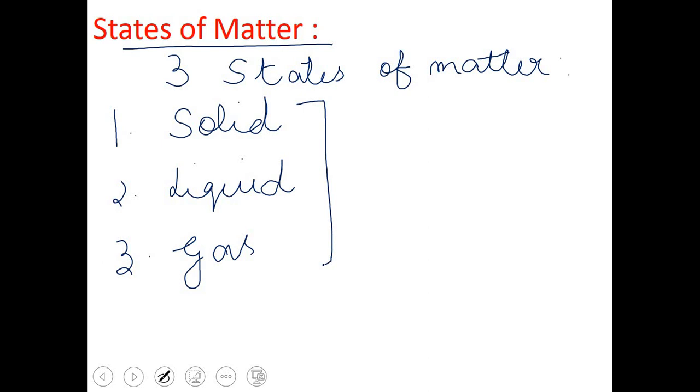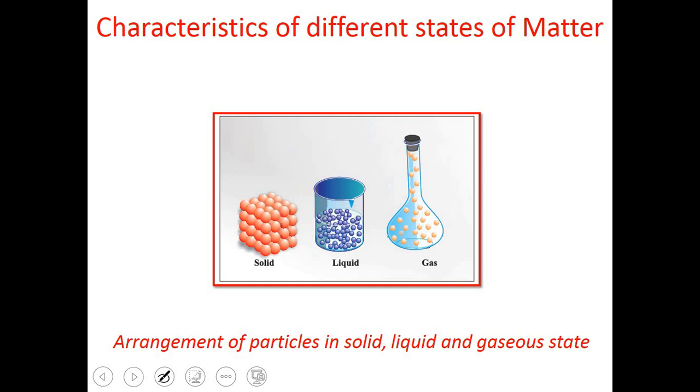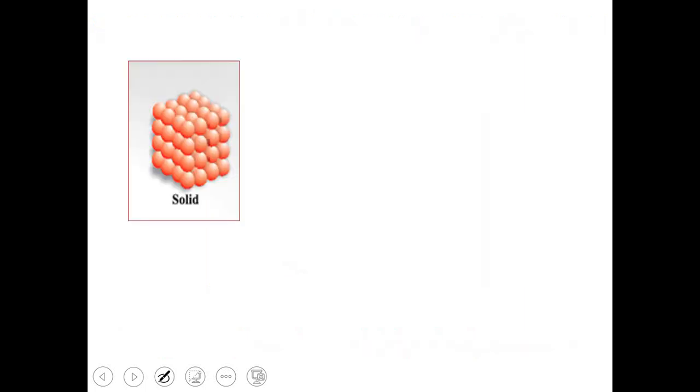In all these 3 states, the arrangement of particles is different. So all these 3 states differ from each other on the basis of arrangement of particles. So what is the arrangement of particles in all the 3 states of matter? I am going to discuss. We can see in this diagram the arrangement of particles in solid, liquid and gases. So we will discuss one by one all these 3 states.